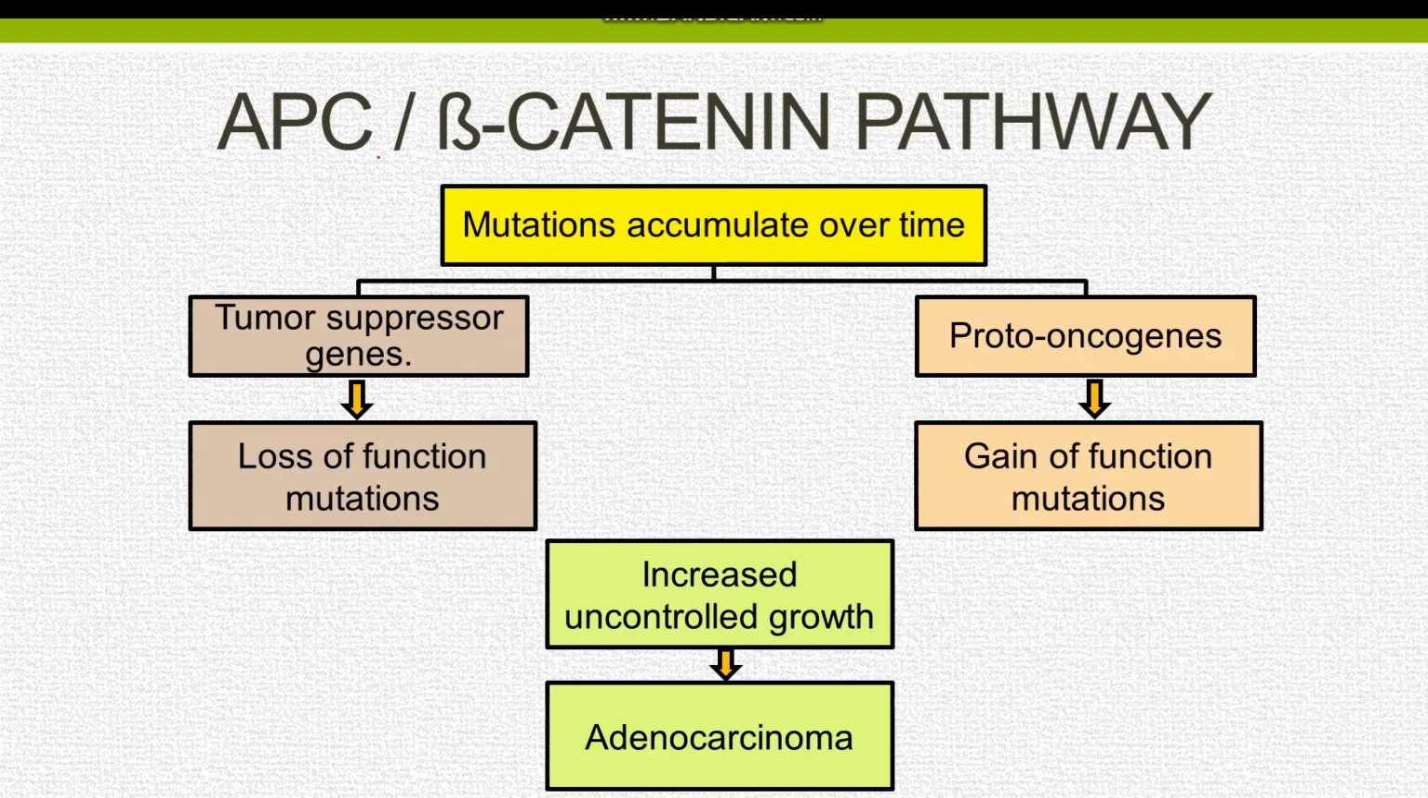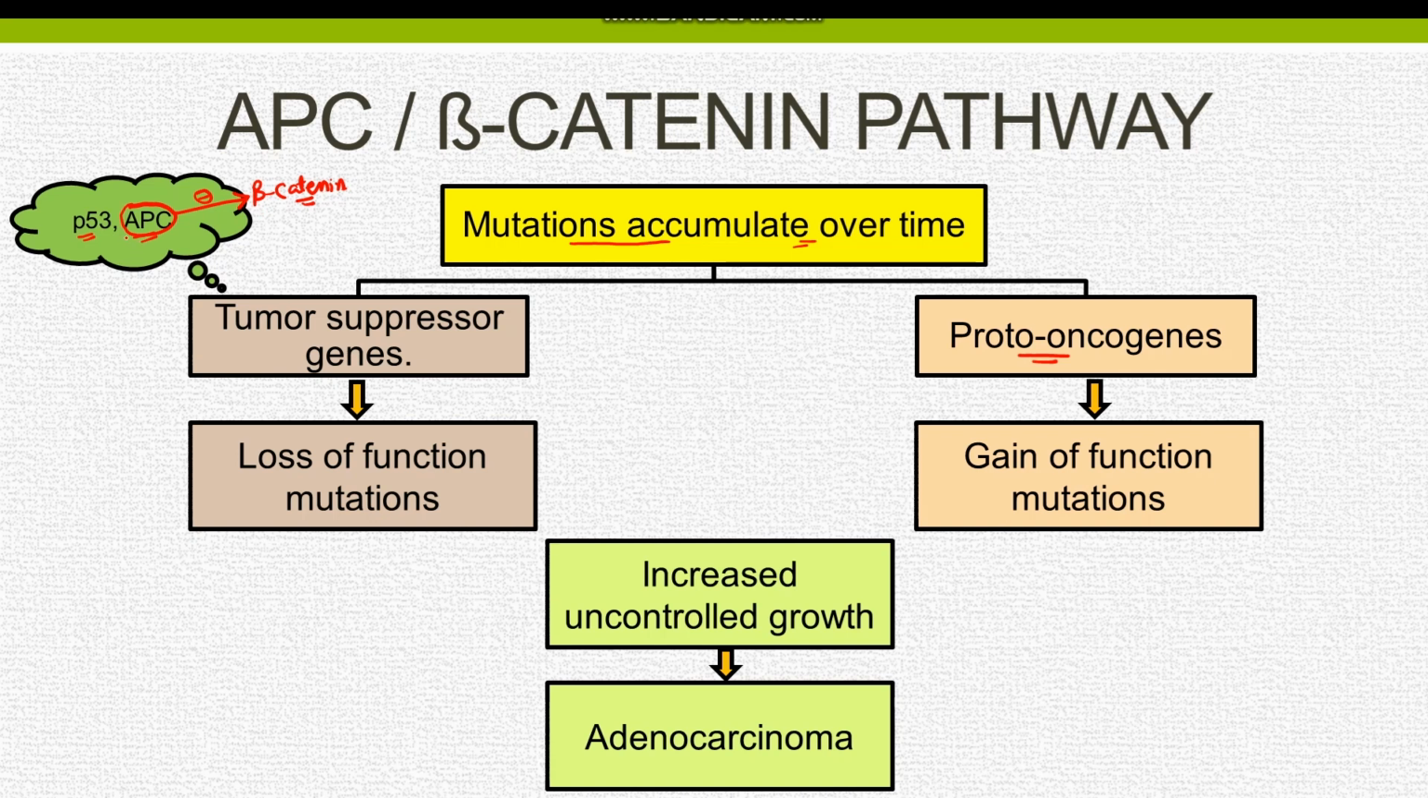So coming on towards APC beta-catenin pathway, in this case, the mutations accumulate over the time in tumor suppressor genes as well as in the proto-oncogenes. The tumor suppressor genes include P53 and APC genes. APC gene is of typical importance in the APC beta-catenin pathway. Under normal situations, APC is an inhibitor of beta-catenin. Beta-catenin is a component of WNT pathway, and WNT pathway actually controls the cell migration, cell polarity, and organogenesis.